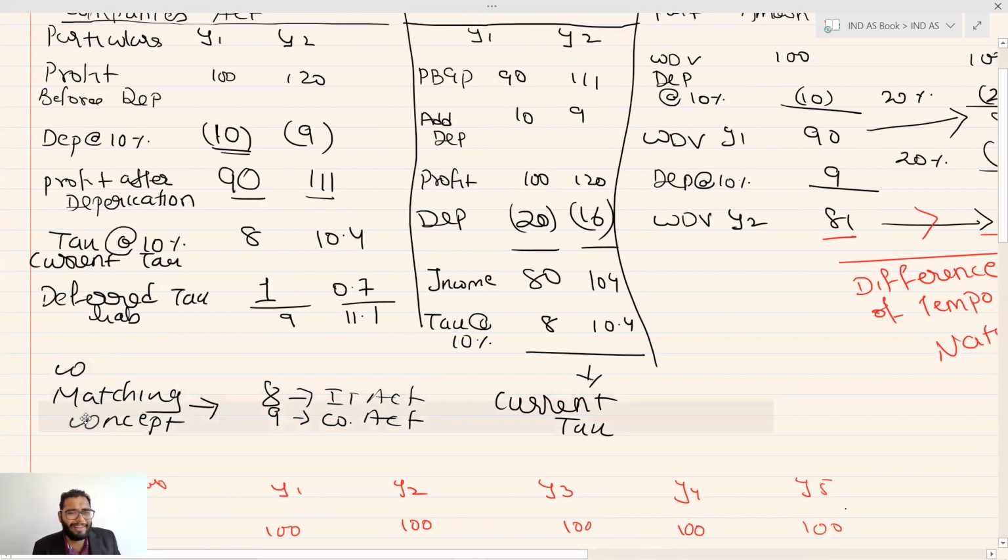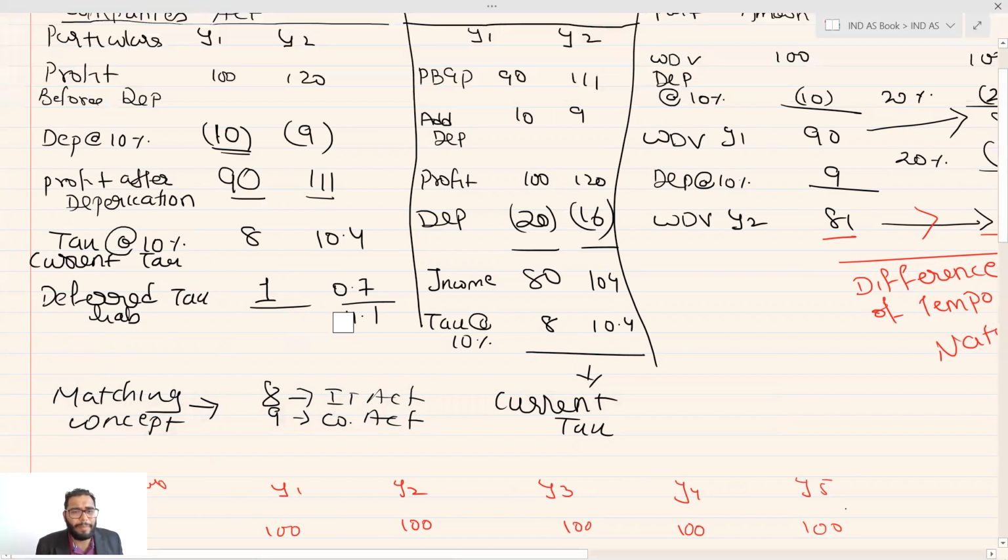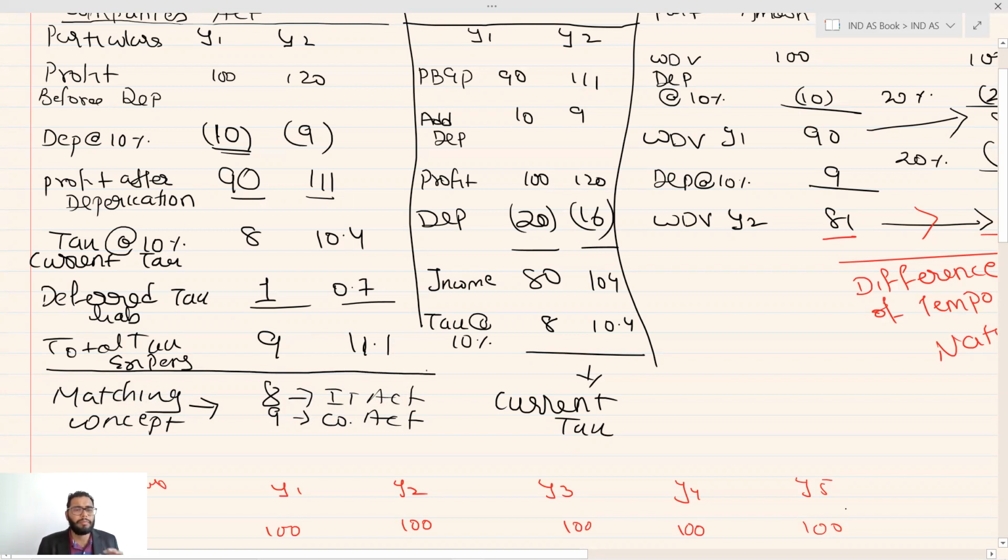Sometimes this happens. Okay, so, matching concept. Now, this 9 and 11 will make your total tax expense, as we saw as per the definition. 9, 11.1 is your total tax. This is the concept of the deferred tax and total tax. Oh, sorry, current tax. And you saw how we calculate the current tax.